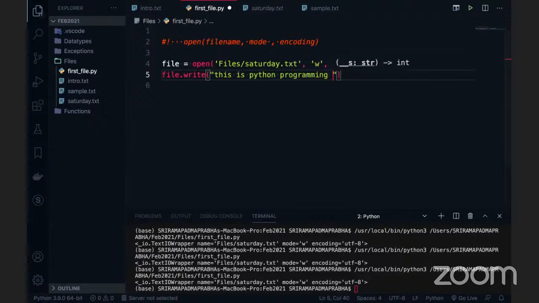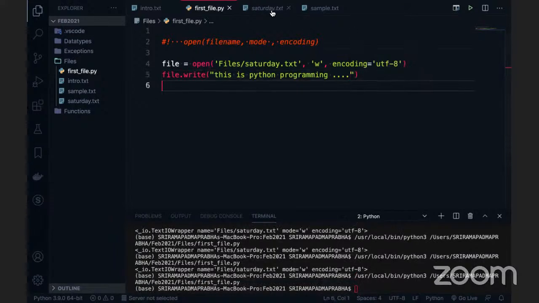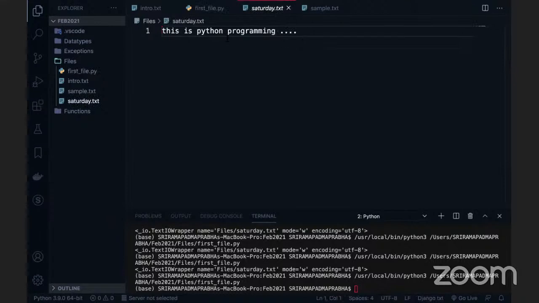Okay, this is Python programming. So you can just write like this. Now I'm going to execute this piece of code. You see that I'll go to the saturday.txt. This is Python programming, which got inserted into the saturday.txt.